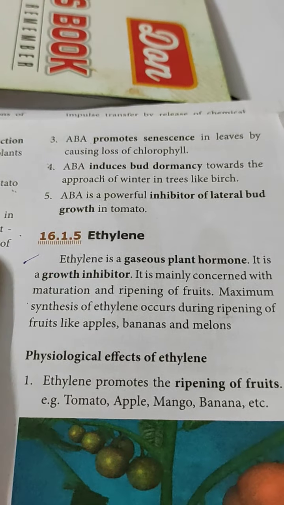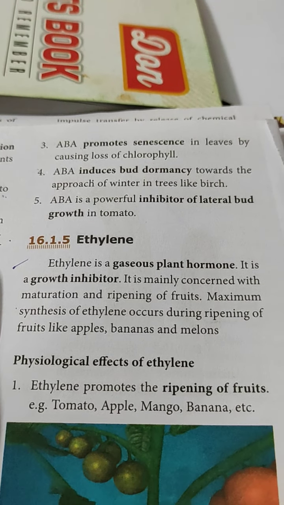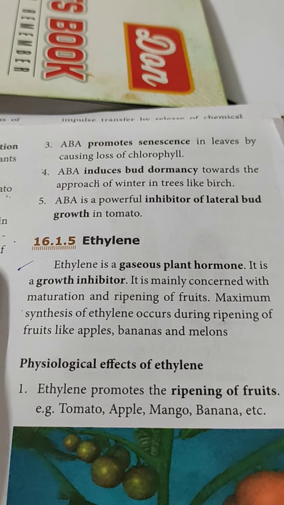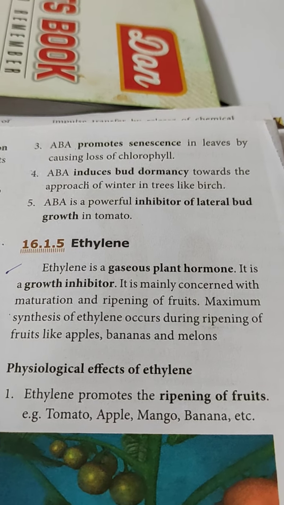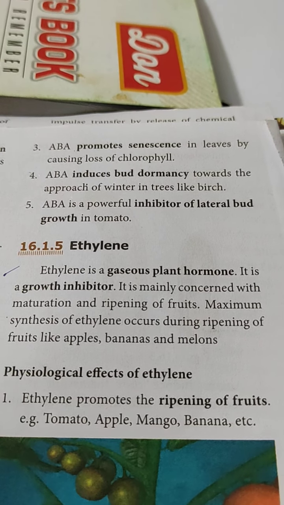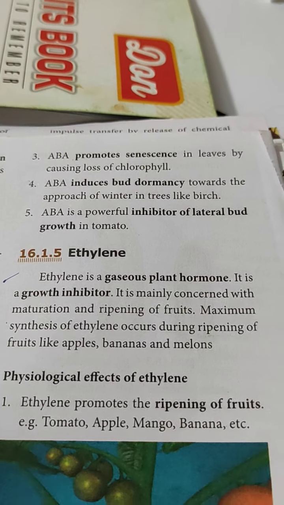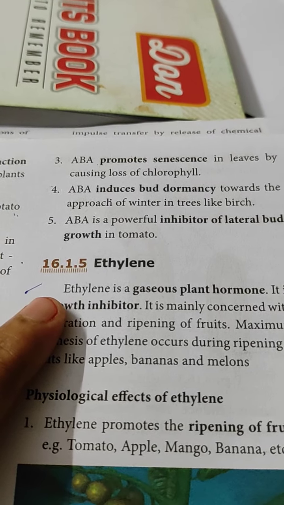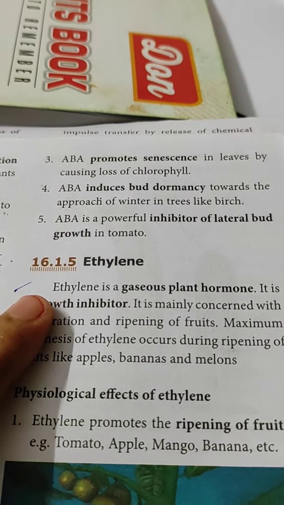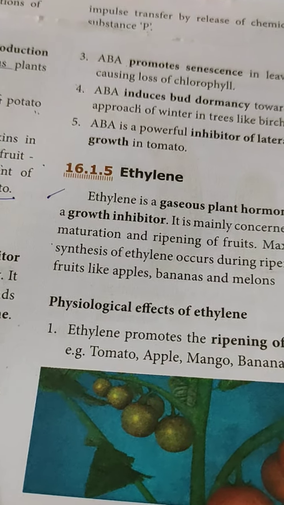It is mainly concerned with maturation and ripening of fruits. Maximum synthesis of ethylene occurs during ripening of fruits like apples, bananas and melons. Because of that, ethylene concentration increases and the fruits become ripened. Most of the food content in the fruit will be converted into glucose, so that we get the sweetness of the fruit also. So the ethylene function is like that, helping the ripening of fruits. That's why it is called the fruit ripening hormone.